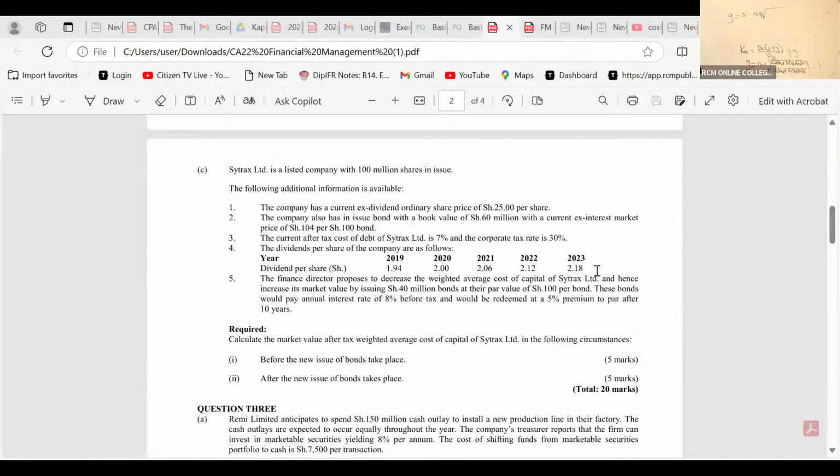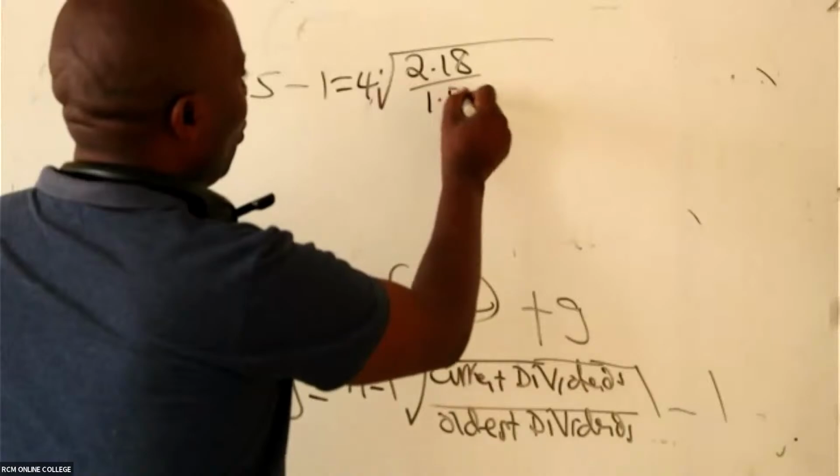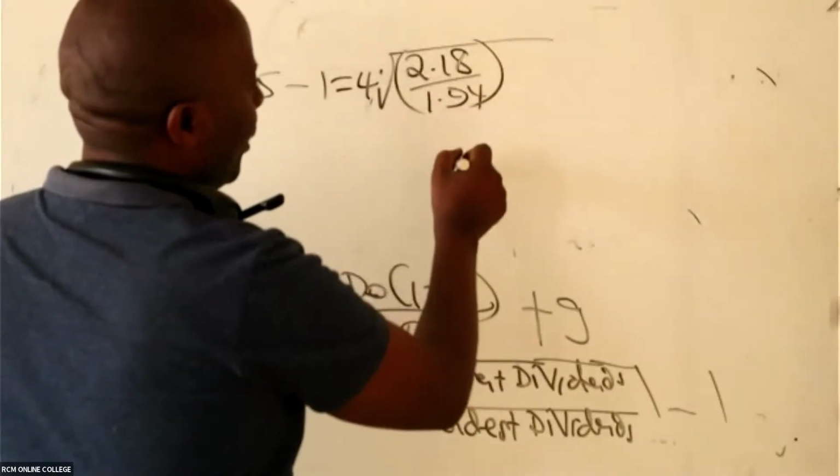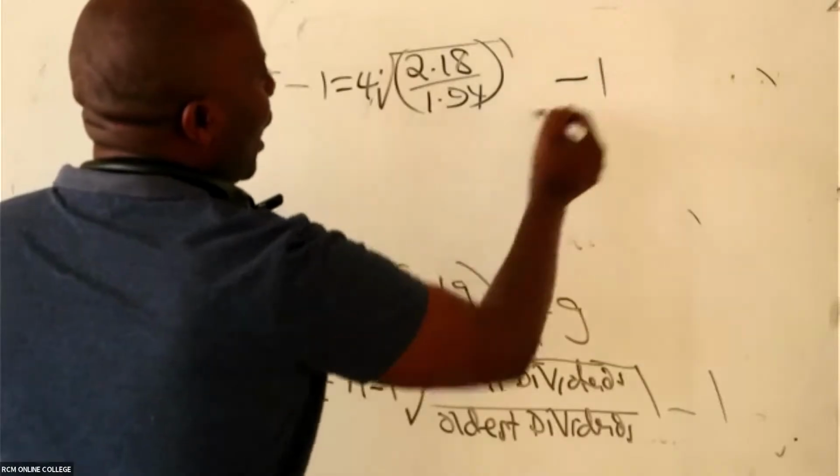The most recent dividend is this one in 2023. So 2.18. So we have here 2.18. We divide this by the very oldest dividend. Very oldest dividend is the one given in 2019, 1.94. So we divide this by 1.94. Right. So whatever we shall be able to get out of this, we shall come and subtract one.